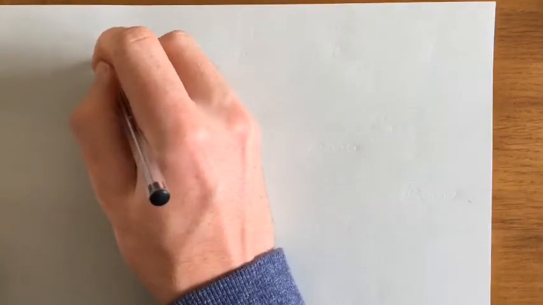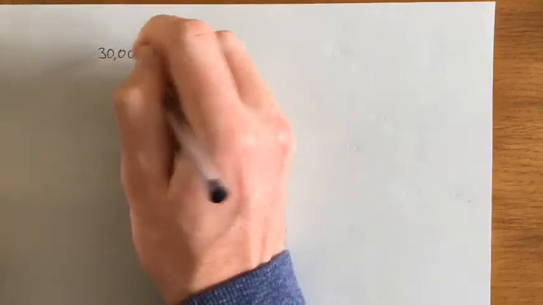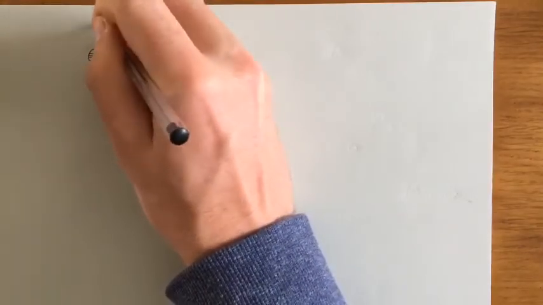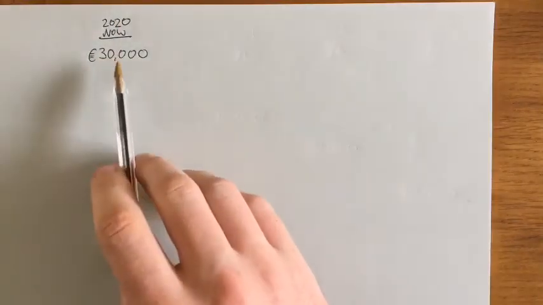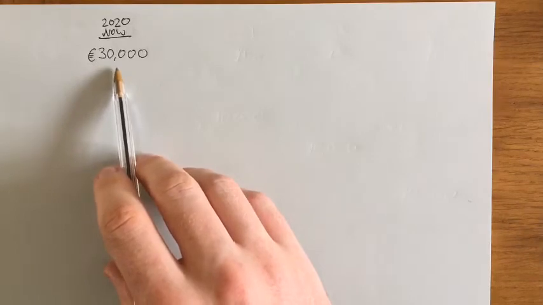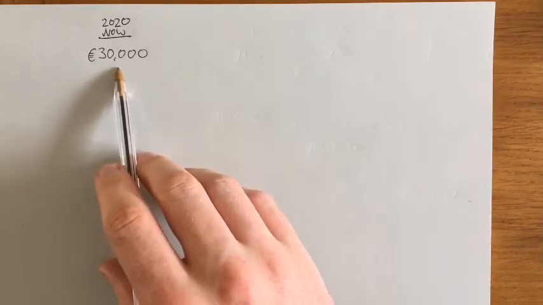For these types of questions, we're just going to have a look at an example. Let's say your friend approaches you for an investment, and they ask you to give them 30,000 euro for an investment in their business, and that's now, which is 2020. So you give your friend 30 grand so that they can invest in their business, and the idea then is that they obviously have to pay you back.